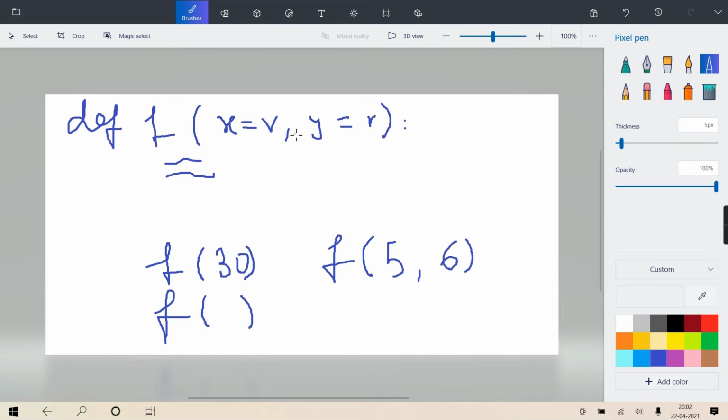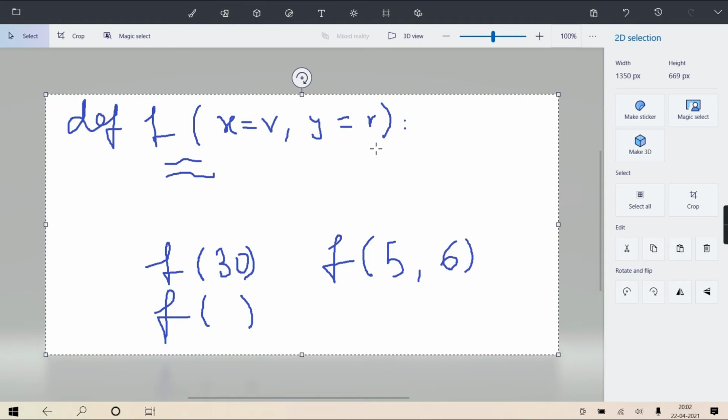Now in this case also the criterion is, once you give the default value to a parameter, then after that you cannot have a non-default. Once you start giving defaults, then all the remaining parameters you have to give defaults to.